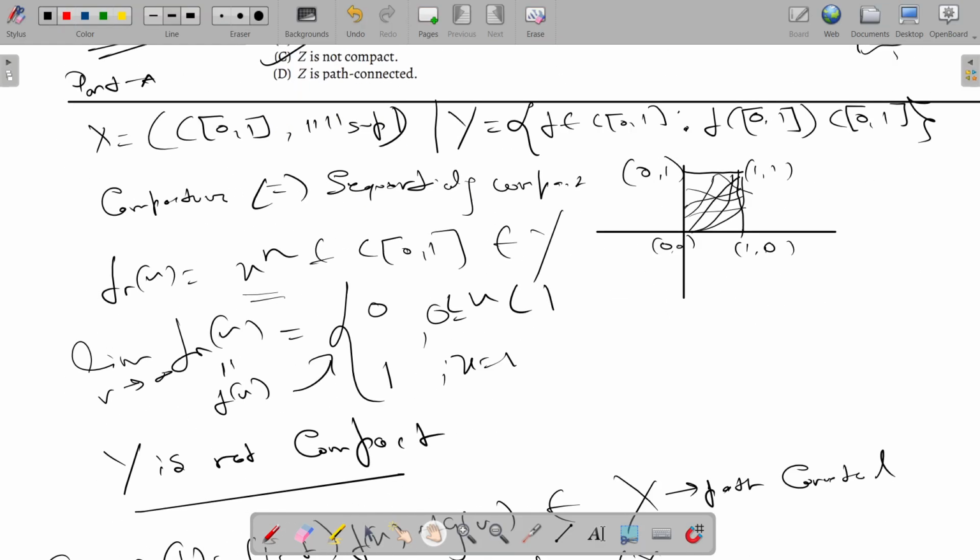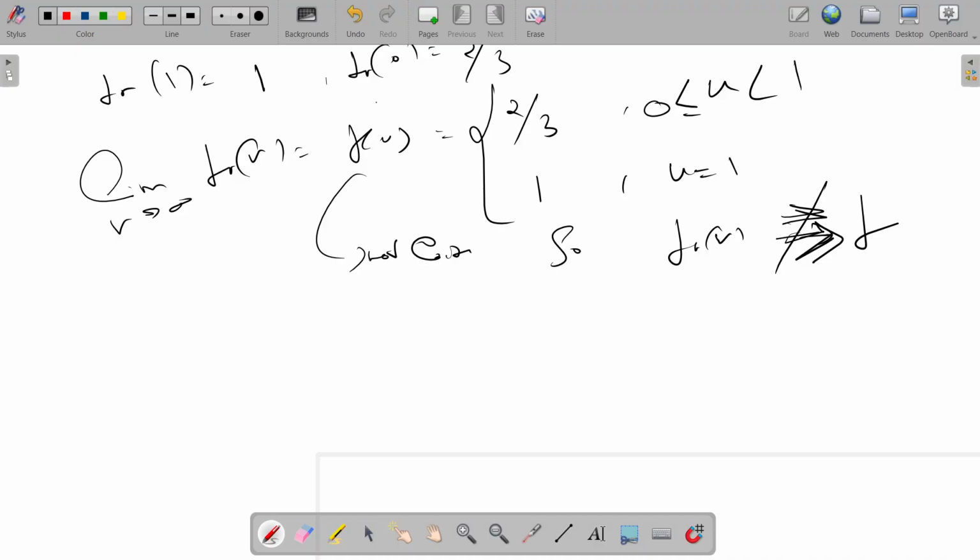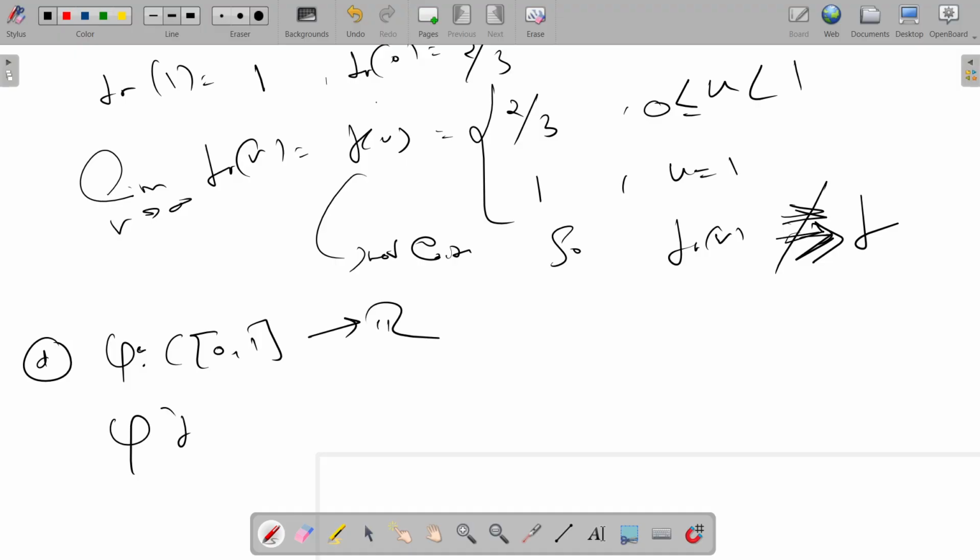Now for the path connected part, as we know, the norm function is a continuous function. So we can define a map from C[0,1] to R, phi of f, which is the norm of f, nothing but the sup over x in [0,1] of |f(x)|.